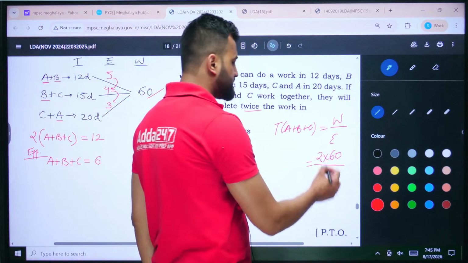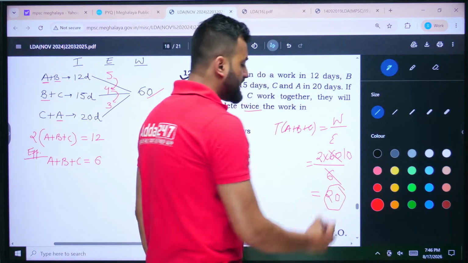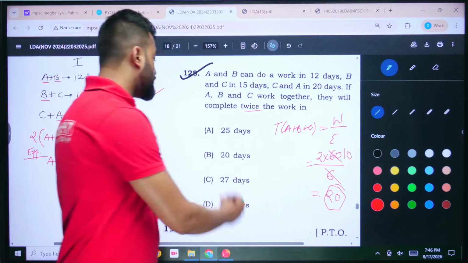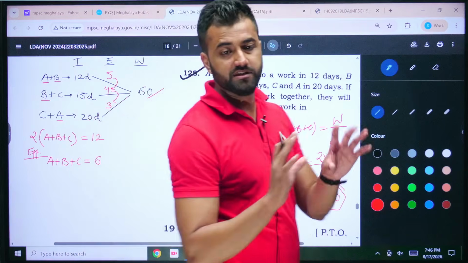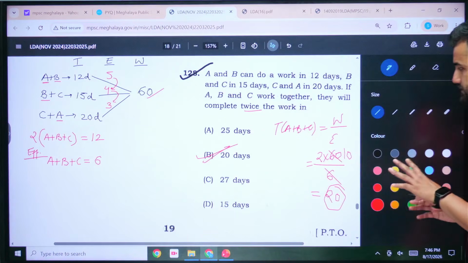We can cancel 60 by 6. 6 tens are 60 and 2 tens is 20. That means A, B, C together will take 20 days. See, the same concept, just that they have twisted the question a bit, nothing much.